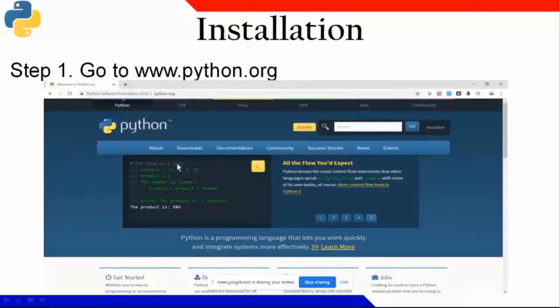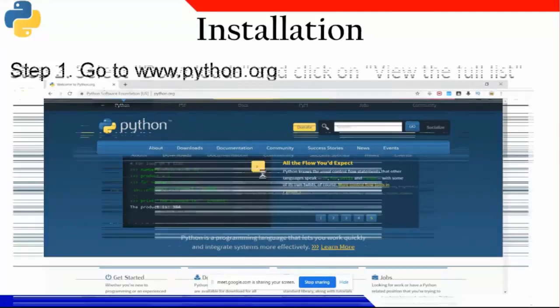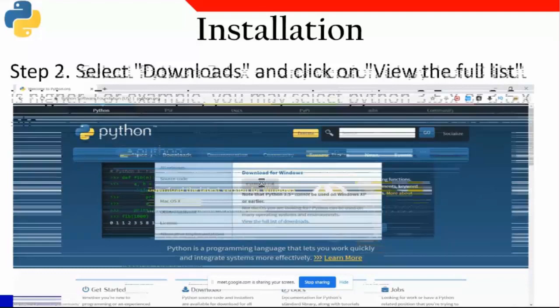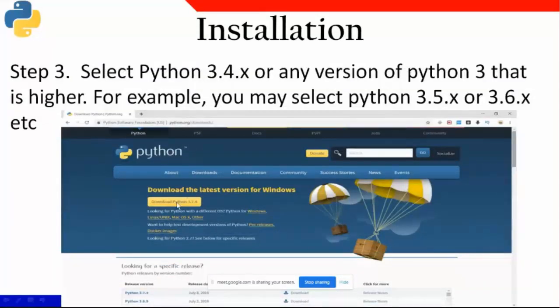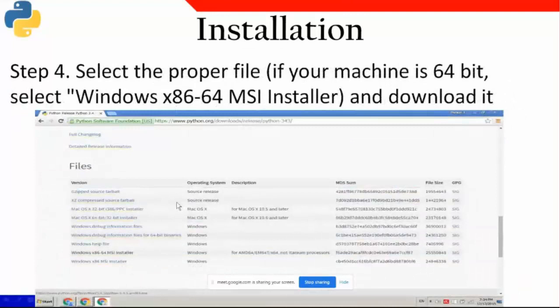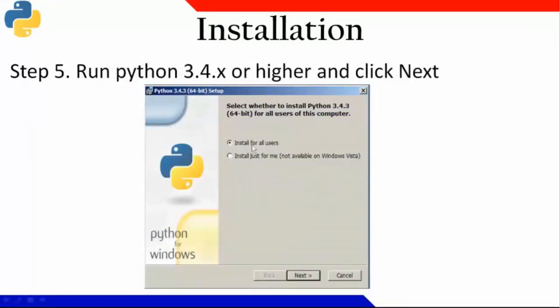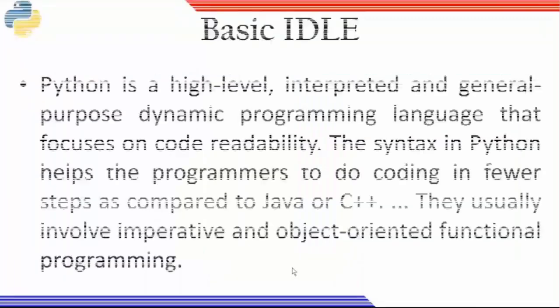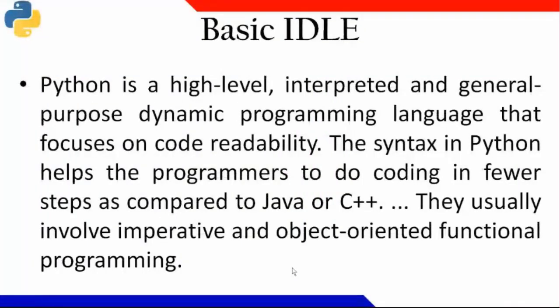You will get such an interface, and then you can click on download. Then you will get the current latest version, whatever it has. You can click on that, and simply click on the download button. It will get downloaded, and after that you can simply start installing, choosing install for all users or only for me according to your operating system. It will ask, click next, then again next, again next. So it will get installed. There is nothing like a trick over there.